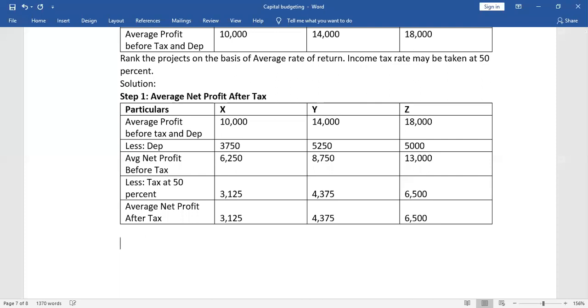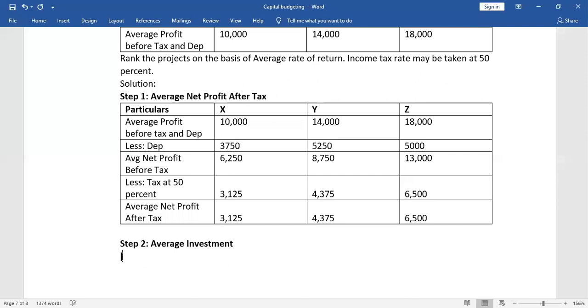Now we move to our second step, that is step number 2. What do we have to find out? We have to find out average investment. What is the formula for average investment?